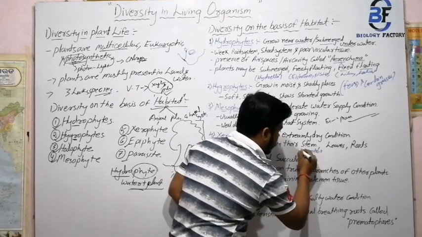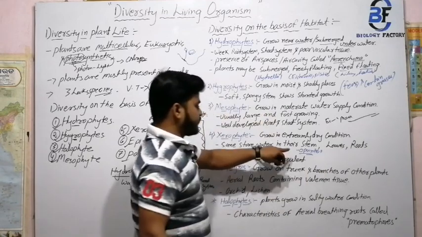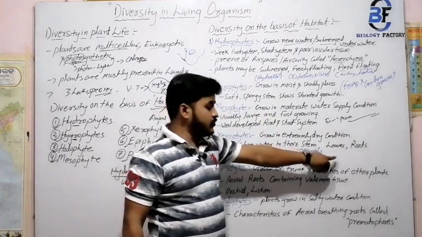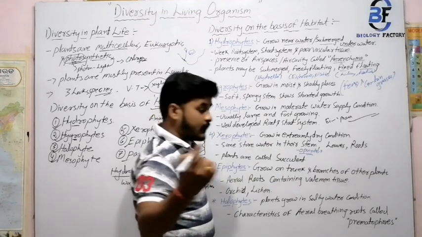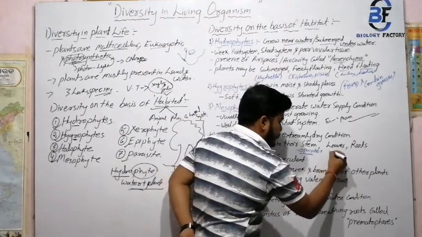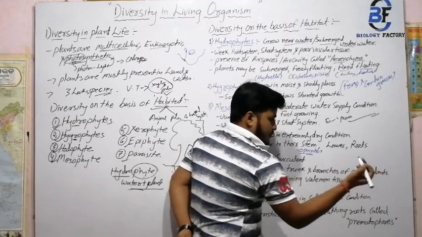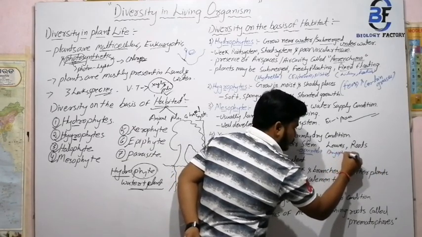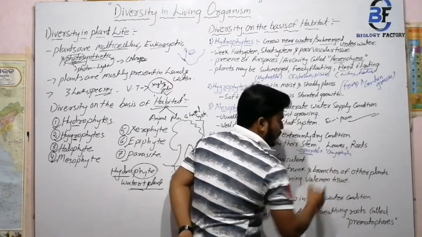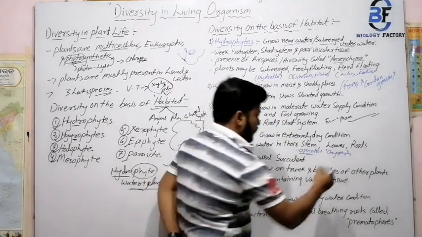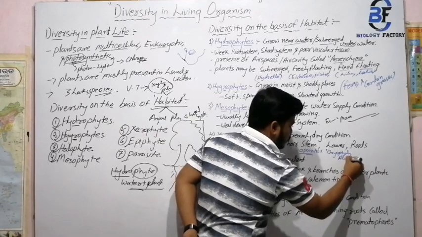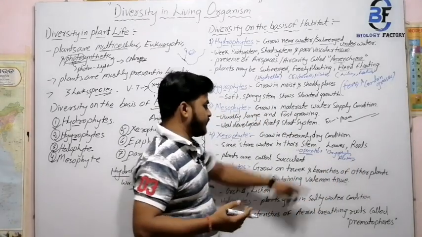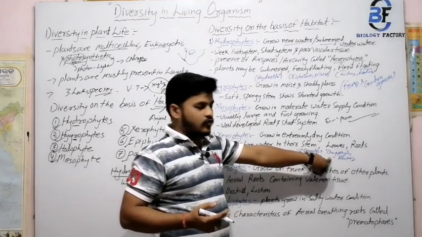Opuntia is one of the best examples of a xerophyte which stores water in the stem, and in leaves you just wrote another common example which is your bryophyllum, and another one is your aloe vera. These are the most common examples where the leaves store water.